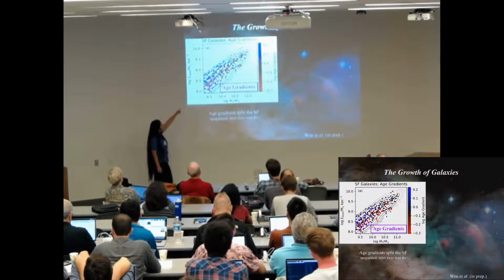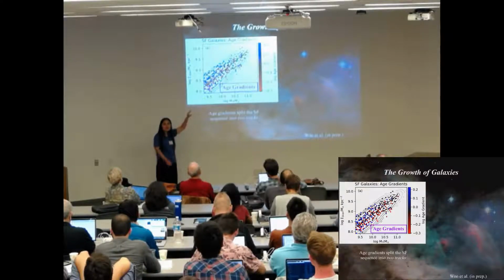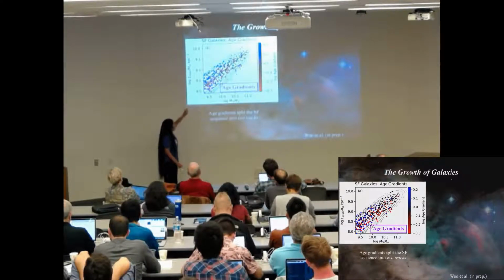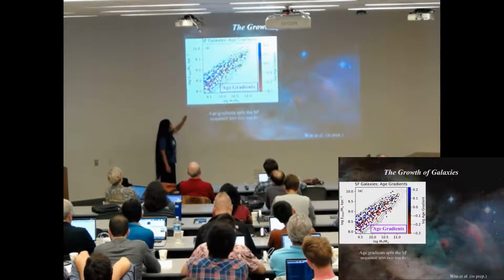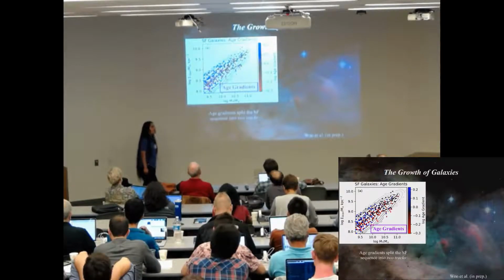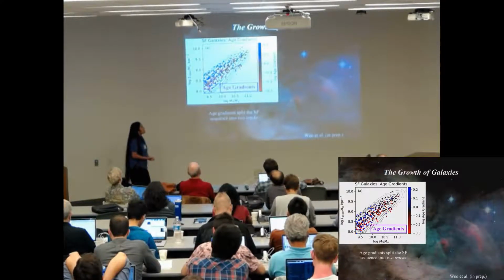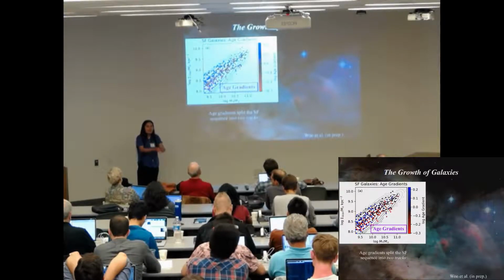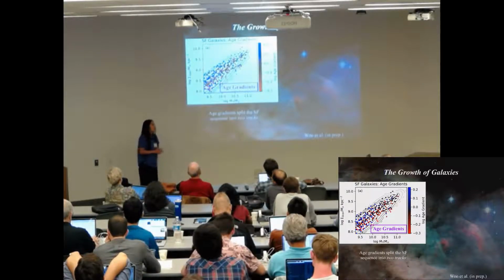The contours are the Sloan DR7, just kind of all galaxies, separated in star-forming and quiescent. And then the dots are the MaNGA galaxies, individual MaNGA galaxies, and they're colored by the age gradient. So positive age gradient means they're younger in the centers, and negative age gradient means they're older in the centers.